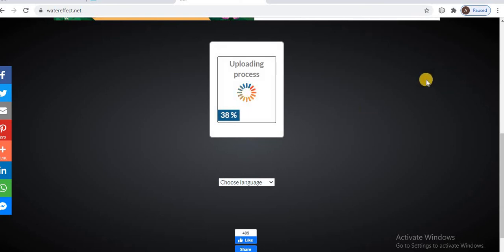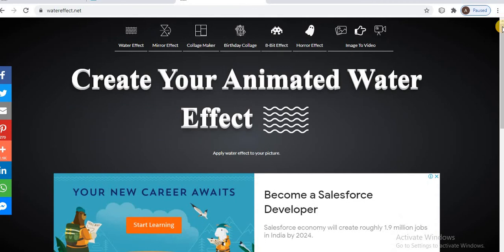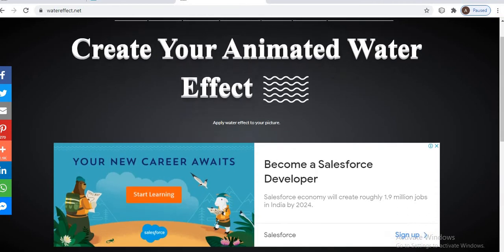After this procedure, once uploaded, the image will be created, and you download it, otherwise take a screenshot.